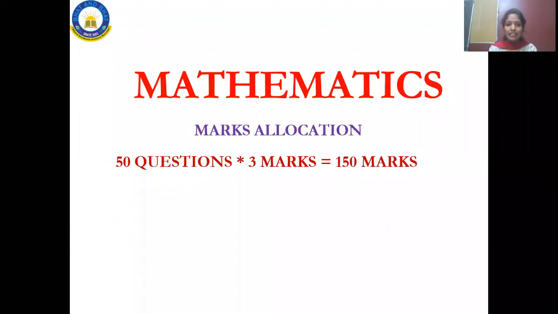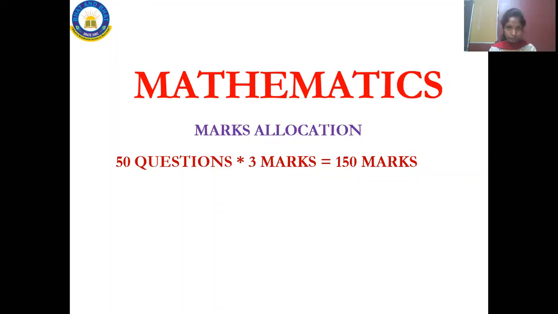So Sainik school, Sainik exams. The main part is mathematics. The first part consists of mathematics. In mathematics, you will be getting 50 questions. So how many questions will you be getting here? You will be getting 50 questions. Each carries 3 marks. So 50 questions, each carries 3 marks, totally 150 marks. Make a note that the 150 marks you will be getting is only in mathematics.